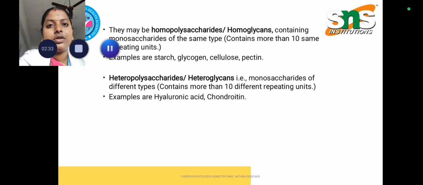And coming to the types of polysaccharides, there are two types: homopolysaccharides and heteropolysaccharides. Homopolysaccharides are also called homoglycans, and heteropolysaccharides are also called heteroglycans. Homopolysaccharides consist of the same repeating units. Homo in the sense it is same, and the examples are starch, glycogen, cellulose and pectin. Whereas hetero is different, so it consists of different subunits. Examples are hyaluronic acid and chondroitin.